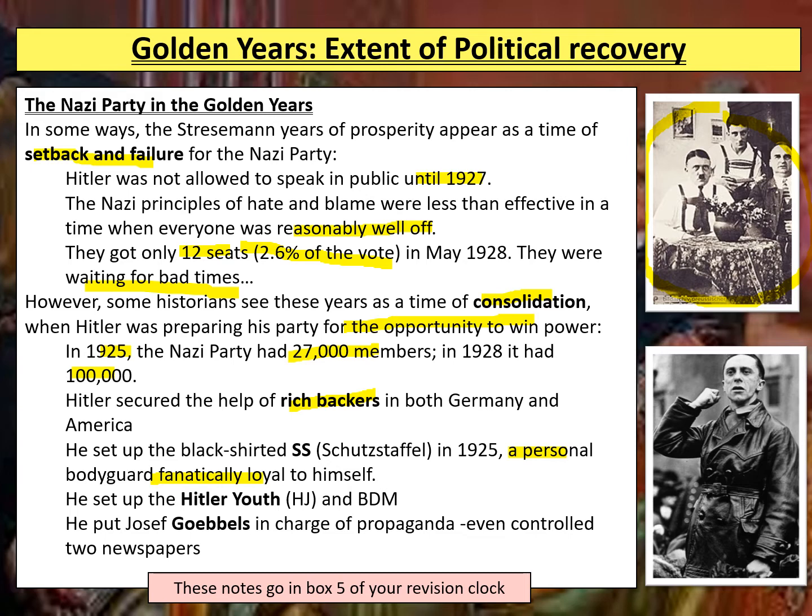Hitler also made sure that he would create youth organisations, and he created the Hitler Youth for boys and the BDM, the League of German Maidens, for girls. He also put this man, Joseph Goebbels, in charge of propaganda and even controlled 2 newspapers. So you've got to make a decision for yourself about whether you think the Nazis used this period and whether they were still a threat or not. But no matter what you think, I'd like you to make some notes in box 5 of your revision clock.